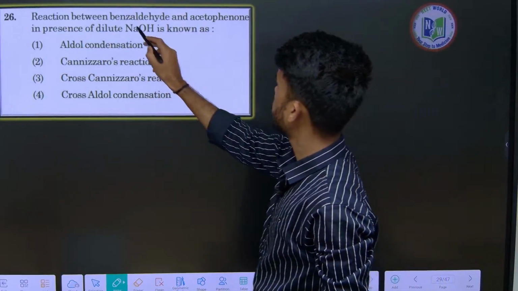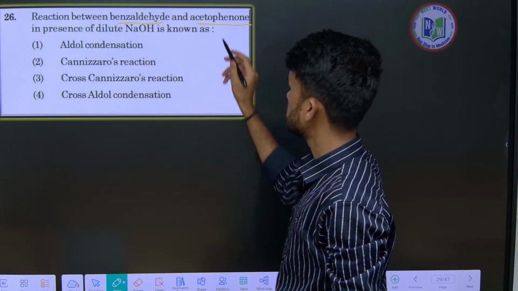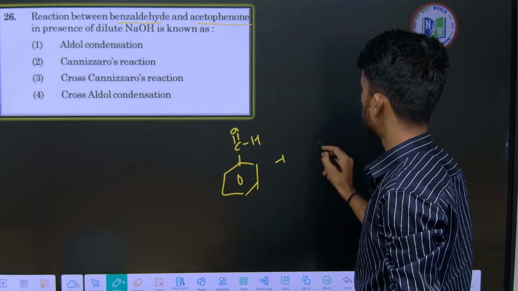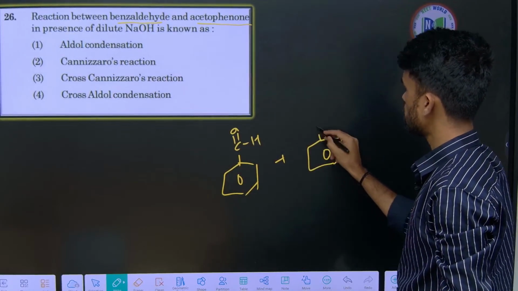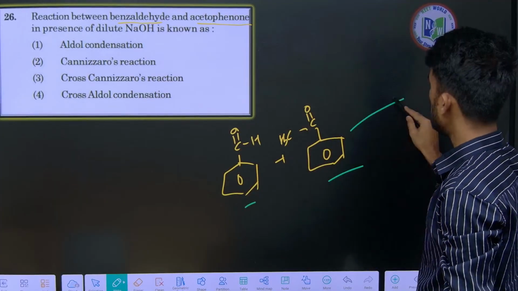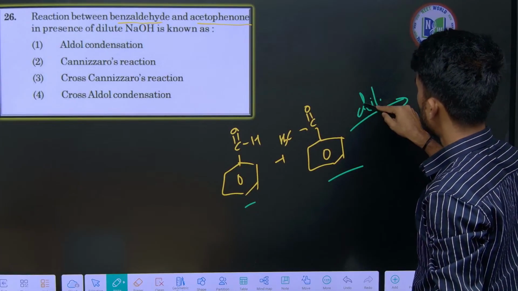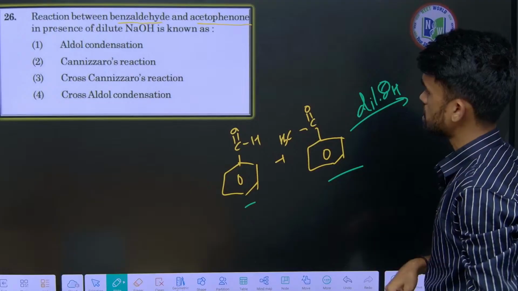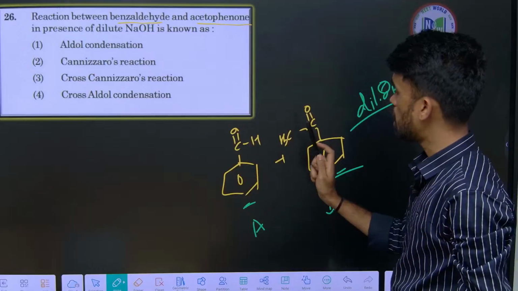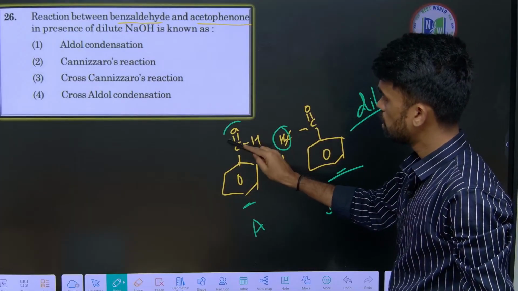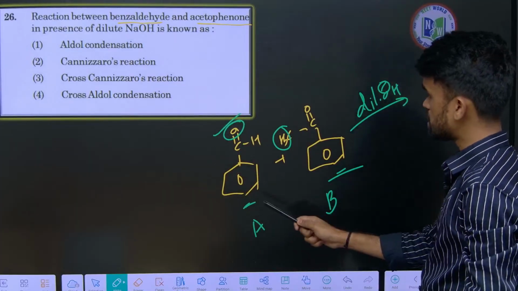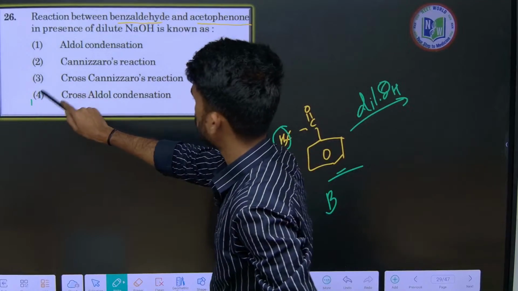Next, reaction between benzaldehyde and acetophenone. So what is this? Benzaldehyde, right? Structure like this, and acetophenone, the acetophenone ring, aceto means this one. Benzaldehyde and acetophenone with dilute base. This is aldol condensation between two different compounds here, A and B. It means cross aldol. Alpha hydrogens of this will be involved in the reaction with the oxygen of this benzaldehyde. So I can say cross aldol. So the fourth option is correct.